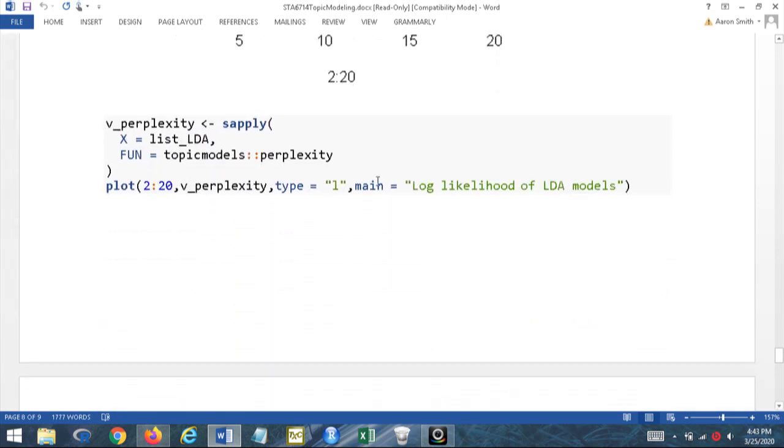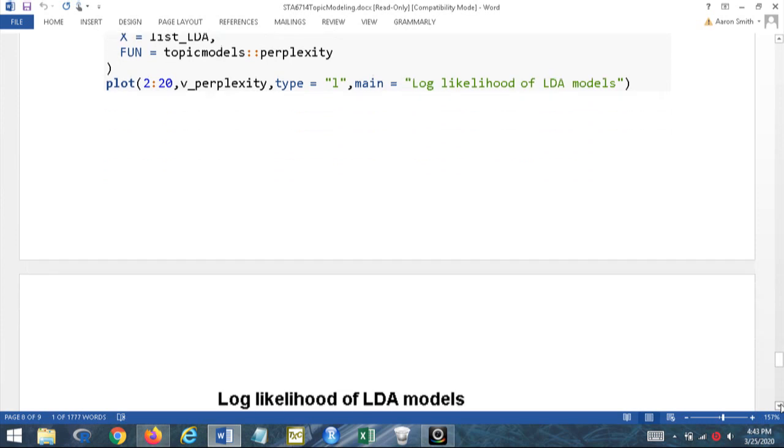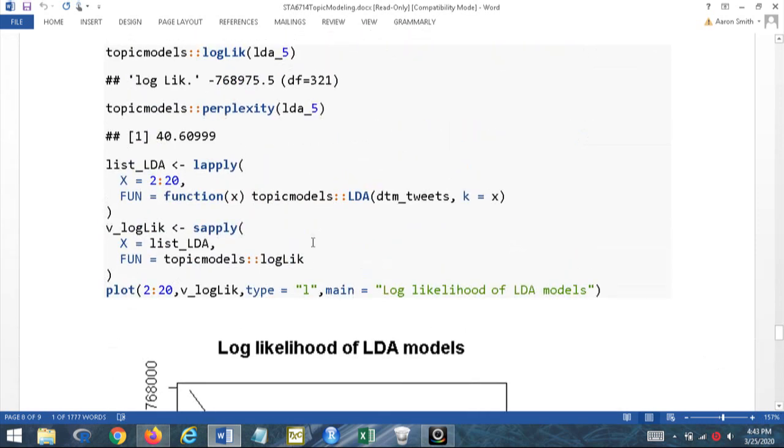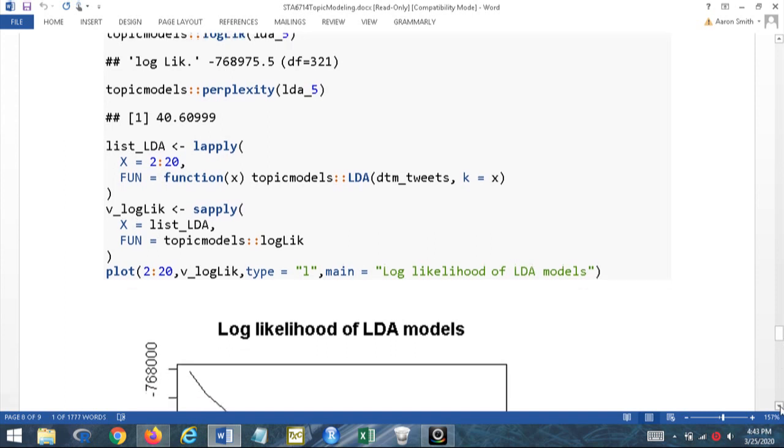Now here I want to run the perplexity, and I'm using the sapply function once again. Oh, and when I do this step here, computing all the LDAs, that does take a while. It took some time, but everything after that was quick and easy, lemon squeezy.